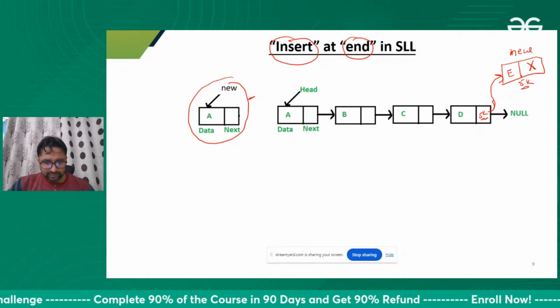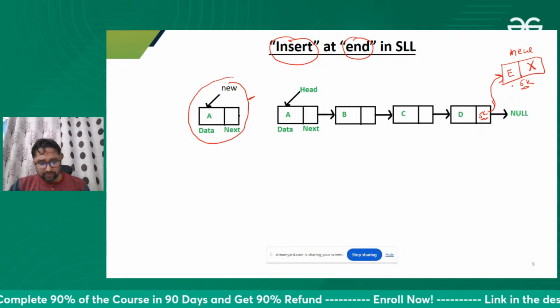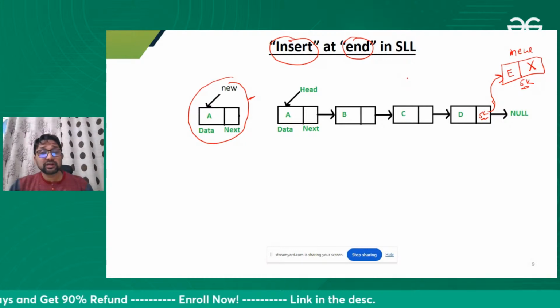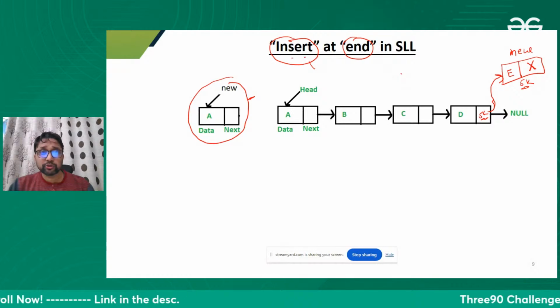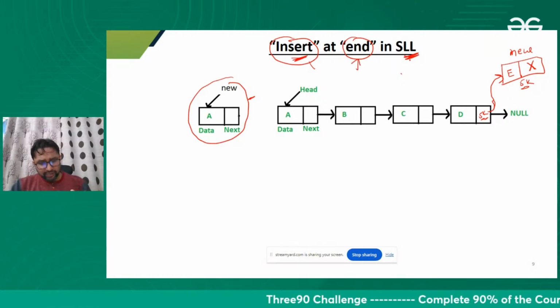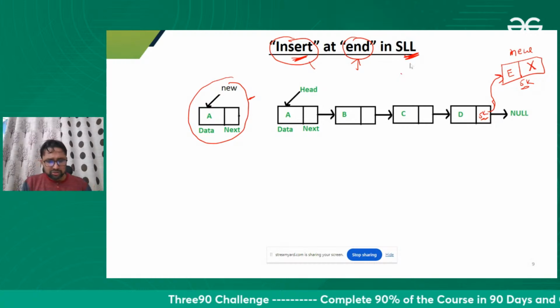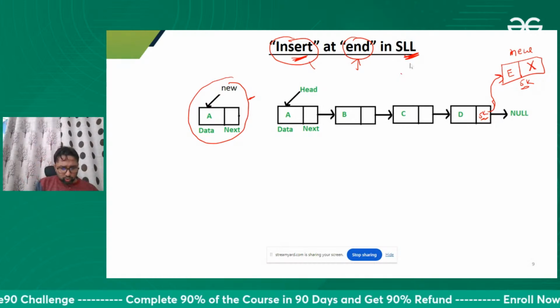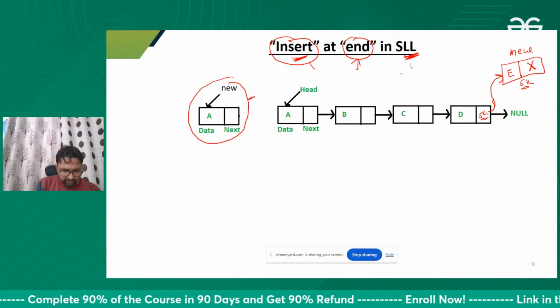Can you tell me in the chat box what is the time complexity to insert a node at the end of a singly linked list? Can you write in the chat box? Doesn't matter at all whether you are giving a right or wrong answer. Meanwhile, let me go through other comments also, which I have not read.